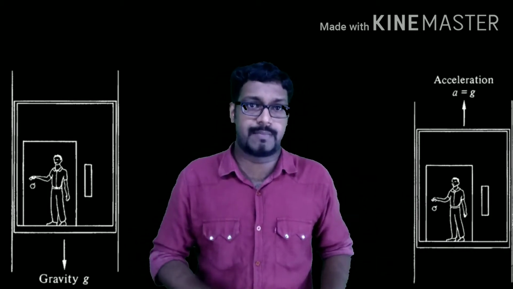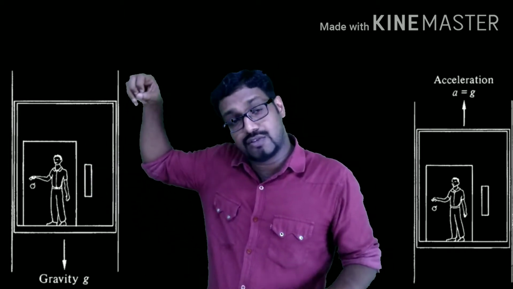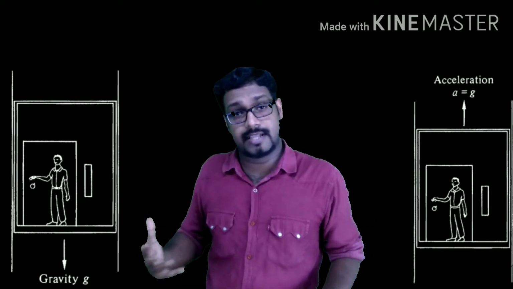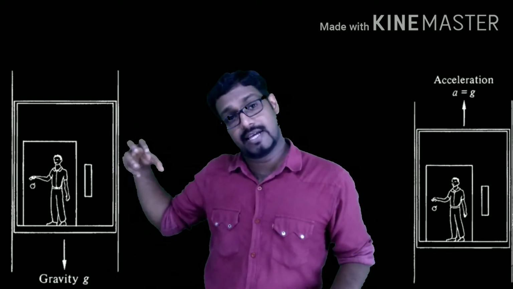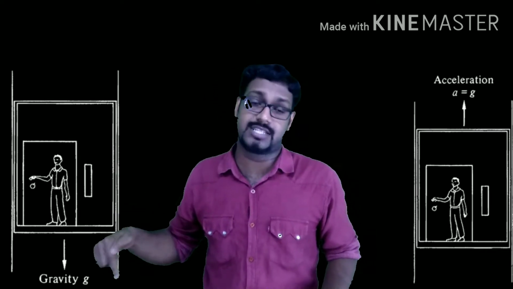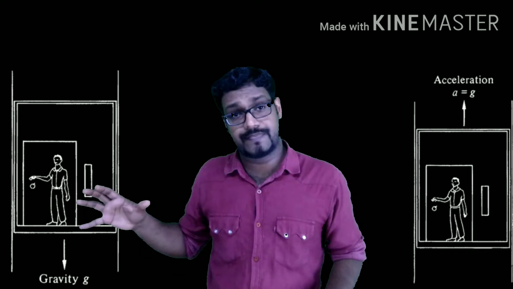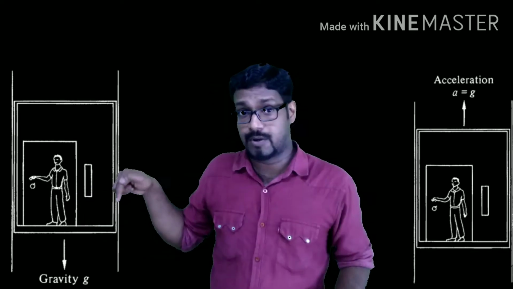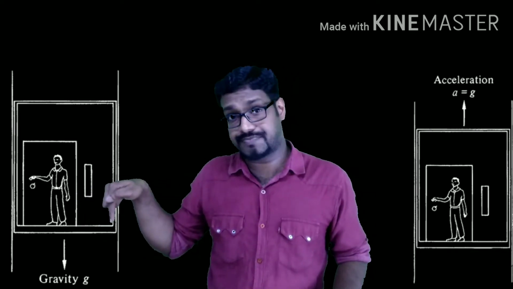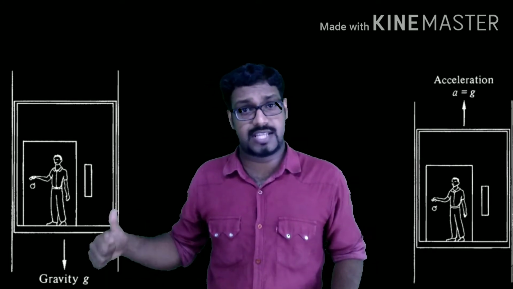Let's take another example. If a person stands inside a lift and the lift is freely falling down, what does that mean? The lift and the person and everything is accelerating downwards with an acceleration equal to g. So then the total force acting on the system will be 0, because the gravitational force is acting downwards and the fictitious force is acting upward.